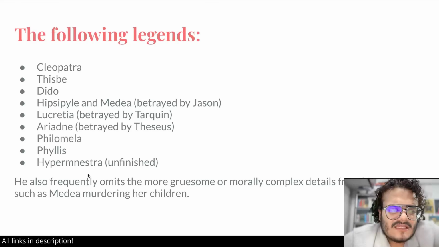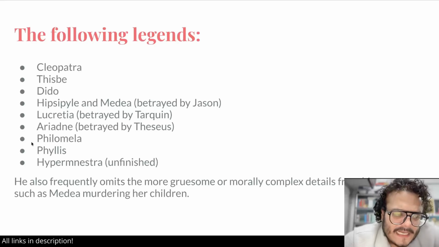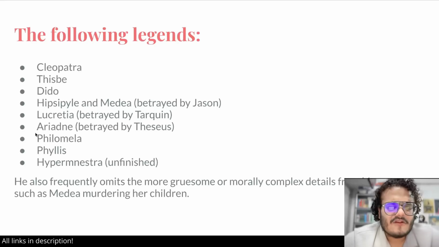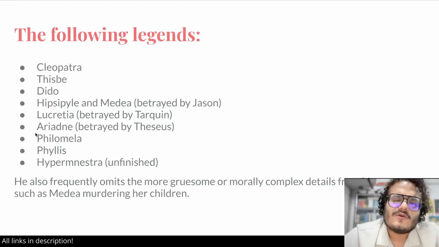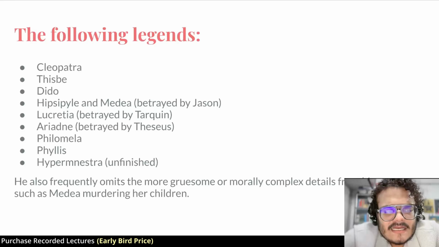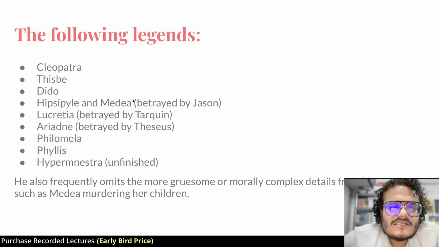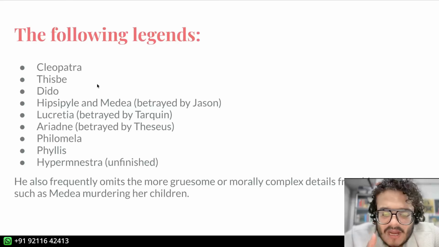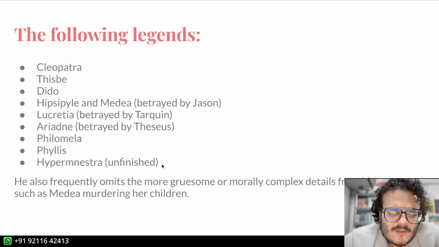Now, let me give you an example. So, Philomela has a sister. Philomela is raped, she becomes the nightingale. That's the whole story. I want you to go to it yourself. The sister of Philomela cooks her children up. Medea also kills her children. Right? So, these kind of brutal parts of the stories are omitted from his sources.